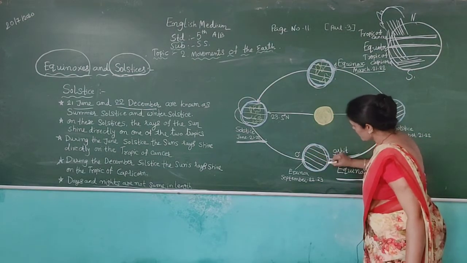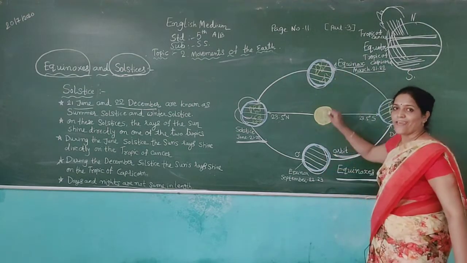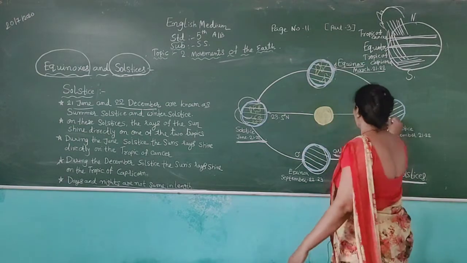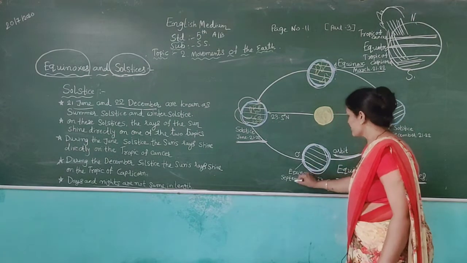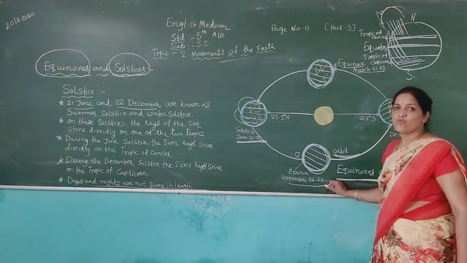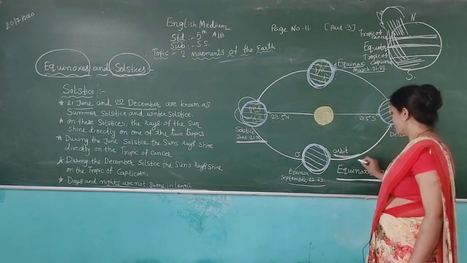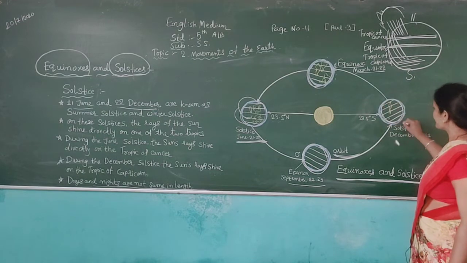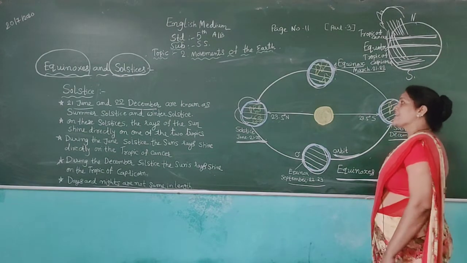When the North Pole and South Pole feel equinox, at that time east and west feel solstice. 0 degree equinox in September 22 and 23. And then 23.5 degrees south, solstice, December 21 and 22.